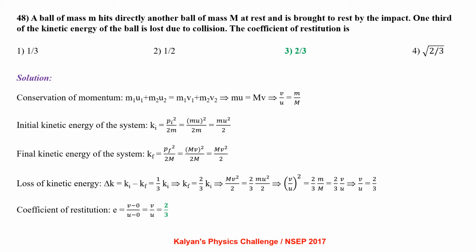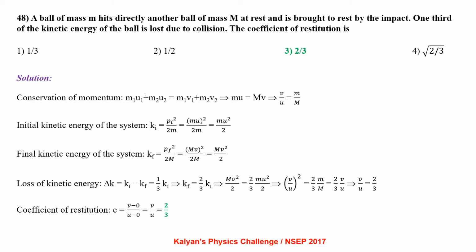Loss in kinetic energy delta k equal to k initial minus k final, that is 1 by 3 k initial. So k final equal to 2 by 3 k initial. mv square by 2 equal to 2 by 3 times mu square by 2, which gives us v by u equal to 2 by 3.